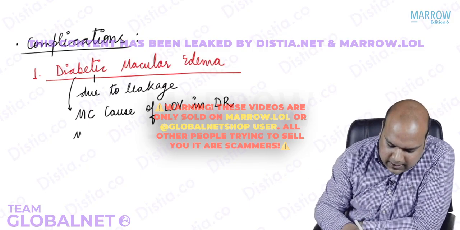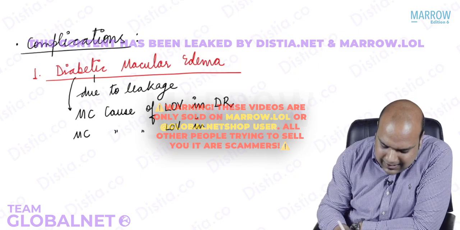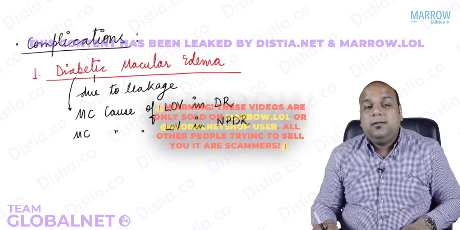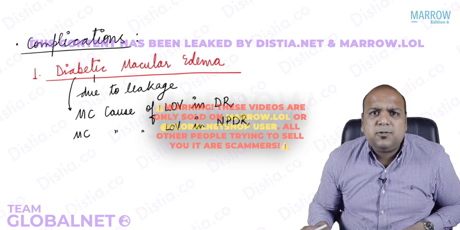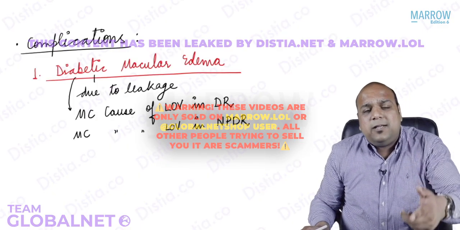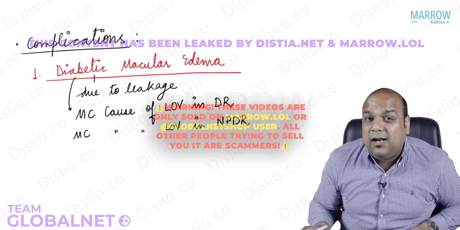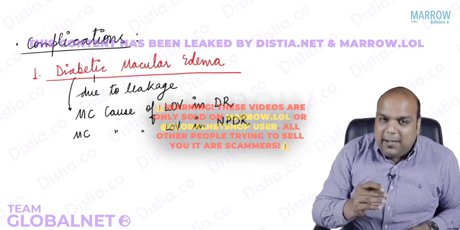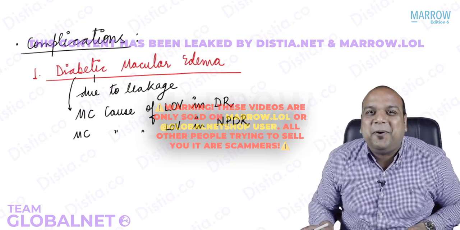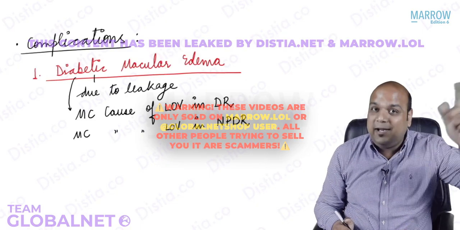Or if specifically asked, what is the most common cause of loss of vision in non-proliferative diabetic retinopathy? The answer is cystoid macular edema. Why am I saying cystoid macular edema? Have we just now read cystoid macular edema, everybody, a little while back? We had read the risk factors. The risk factors were RUN for pride, RUNPRIDE, D for diabetic retinopathy. So when I'm writing diabetic macular edema, I'm actually talking about cystoid macular edema. I hope you understand what I'm trying to say here. Go link both the topics.